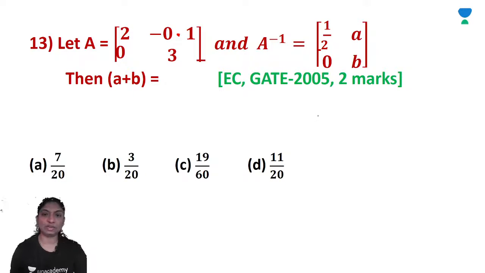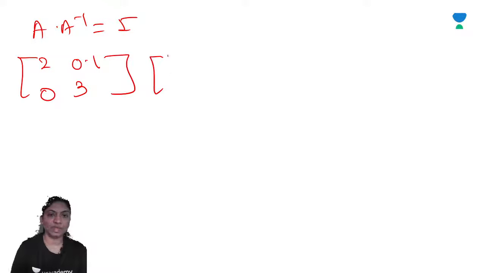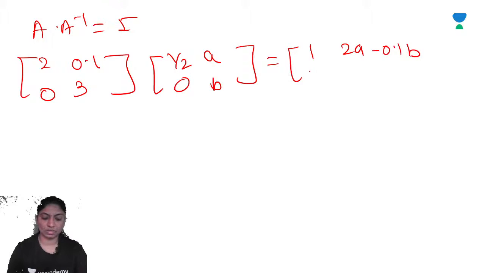We know that A into A inverse is equal to identity, right? So we'll see A into A inverse is equal to identity. So A is [2, -0.1; 0, 3] into A inverse, which is [1 by 2, A; 0, B]. Now take the calculation: 2 into 1 by 2 is 1, -0.1 into 0 is 0, then 2 into A minus 0.1B, right?